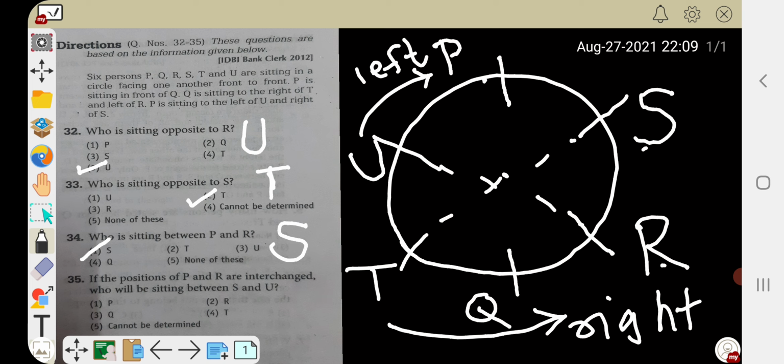And if the positions of P and R are interchanged, who will be sitting between S and U? If the positions of P and R are interchanged, then R will be here and P will be here. Then who is sitting between S and U? In between S and U, R will be sitting. So R will be sitting. Option 2 is the right answer.